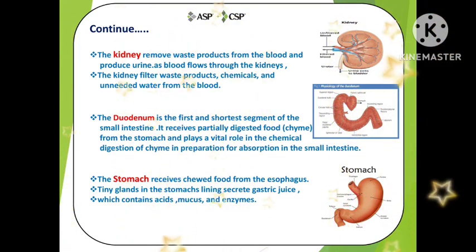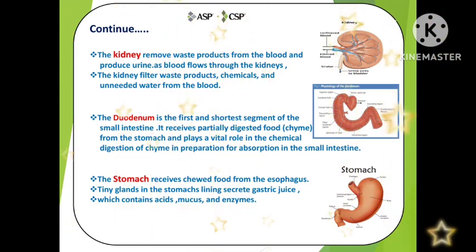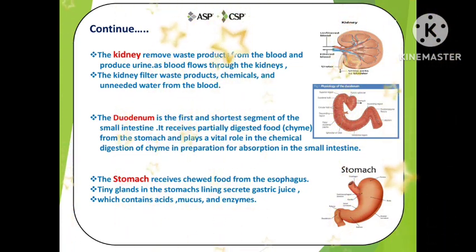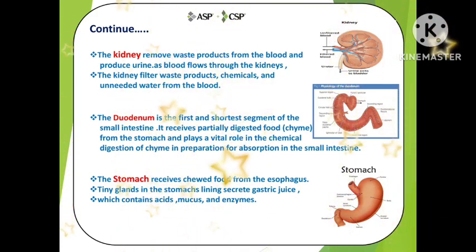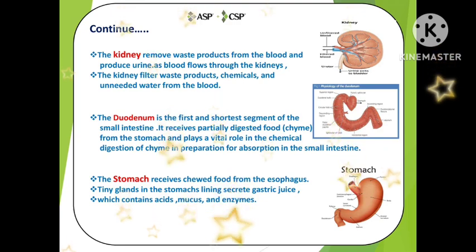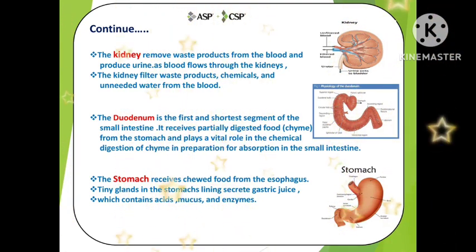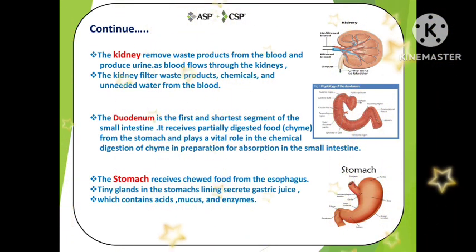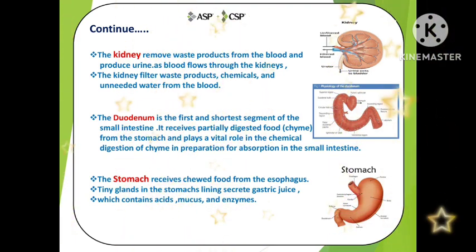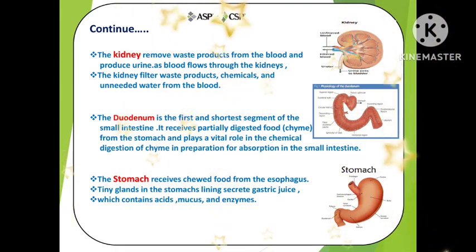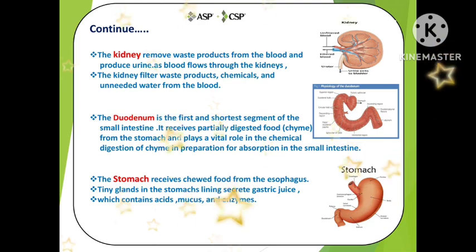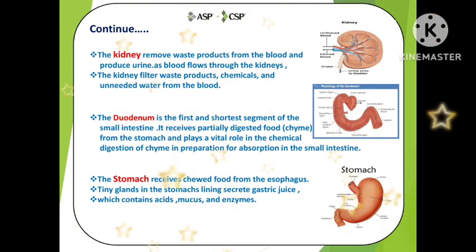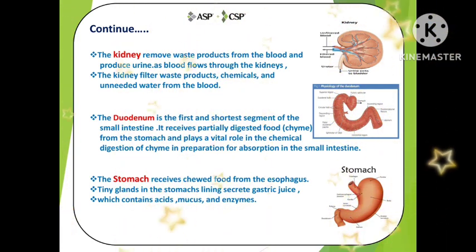Okay, so the duodenum is basically a part of the small intestine which plays a main role in absorption of food in the intestine. Now we will see the stomach. Stomach receives chewed food from the esophagus. Whatever we eat, it transfers through the esophagus. Tiny glands in the stomach lining secrete gastric juice, which contains acids, mucus and enzymes. So friends, I hope you are having a good understanding of the concept and questions.